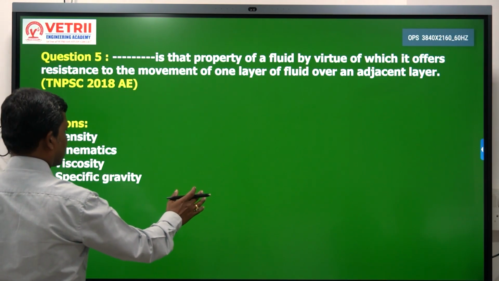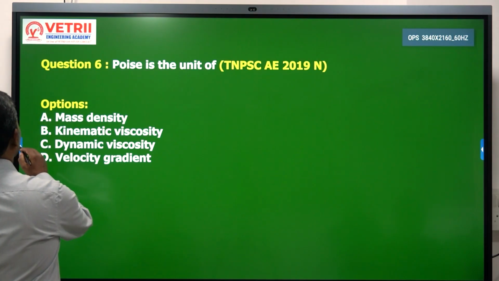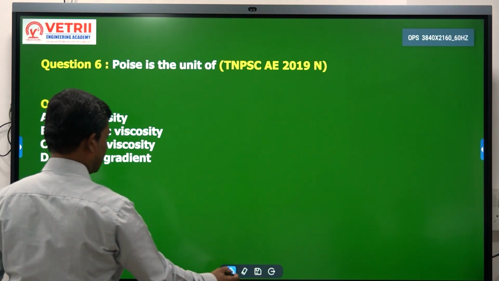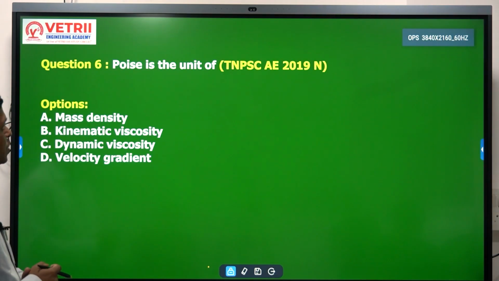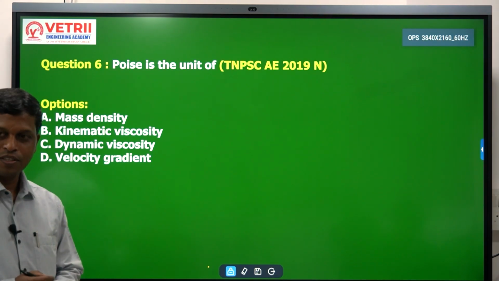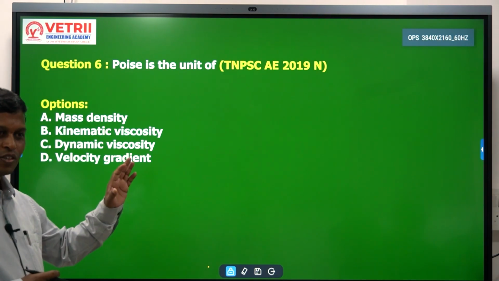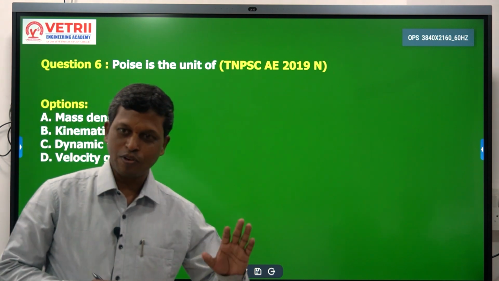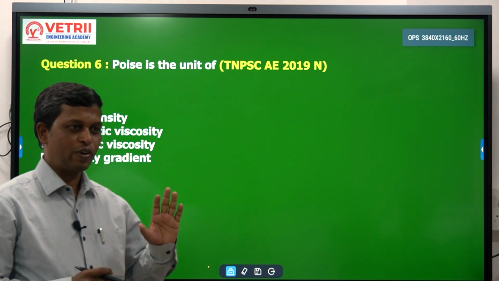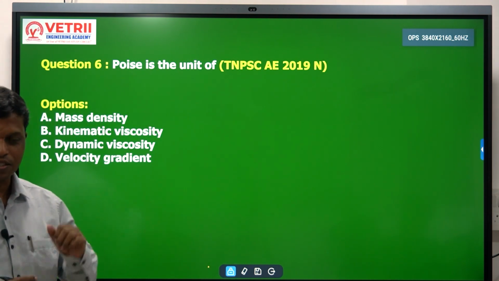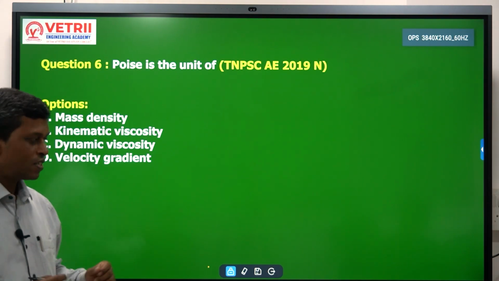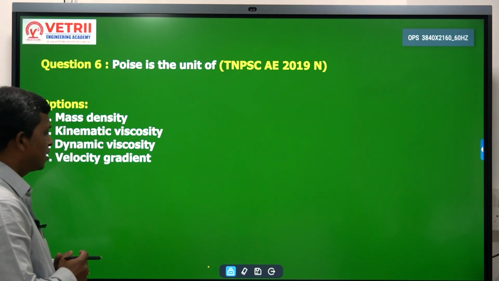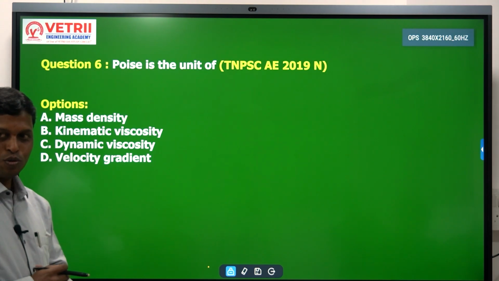Next, what is this? Poise is the unit of. Just now we have derived the units and dimensional formulae, everything we have seen. Where have we come across poise? Yes? Yes? Yes? No?